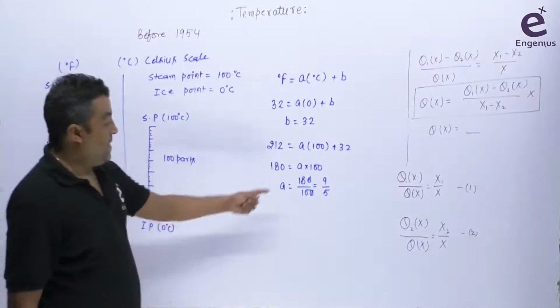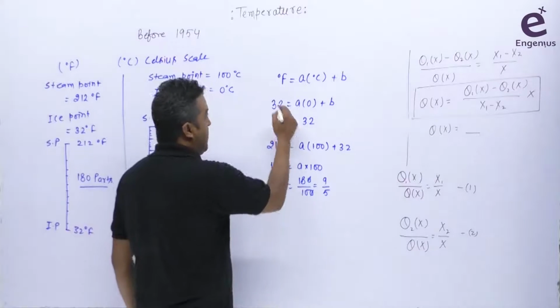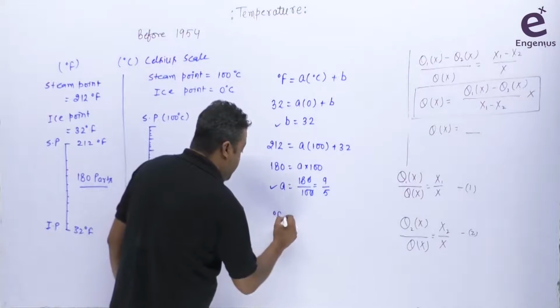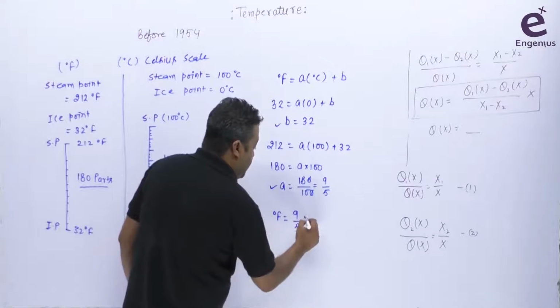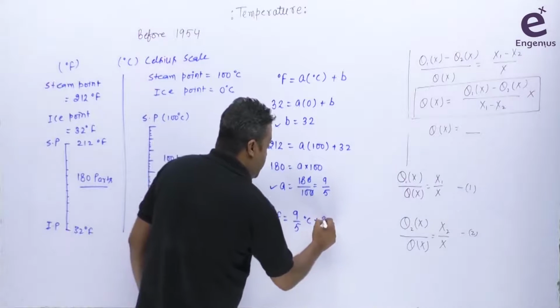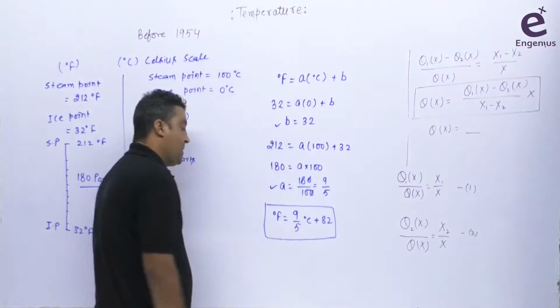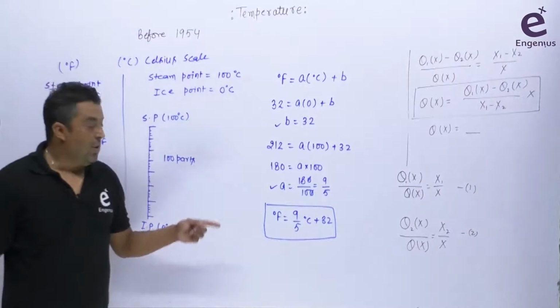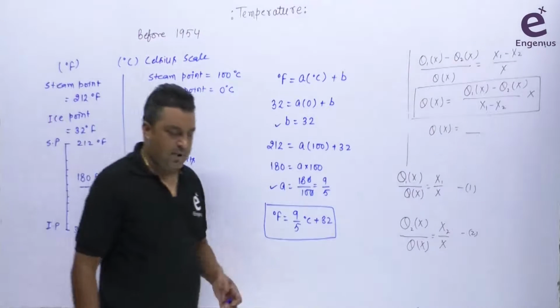So आपके पास में ये मेरे पास में वैल्यू आ गई 9 by 5 पे. So let's put the value of A and B here. So we are getting that degree Fahrenheit is equal to, A is 9 by 5, degree centigrade plus 32. So this is our formula through which we can convert the degree centigrade into Fahrenheit or Fahrenheit into degree centigrade. It's pretty easy. ठीक है, बहुत आसान आपके पास में.